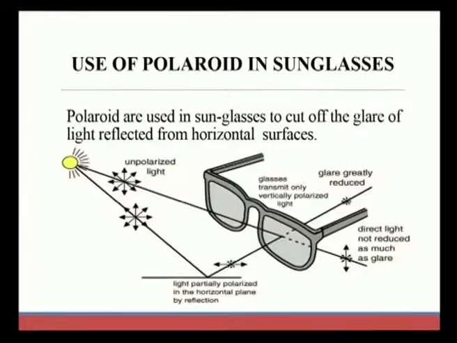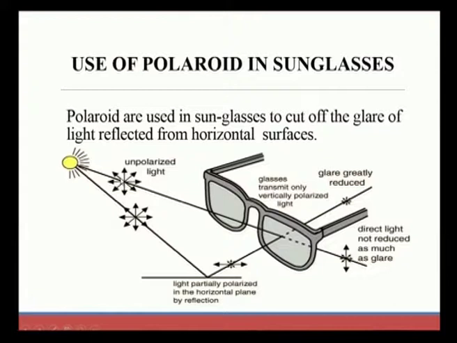So, now we are going to study the uses of Polaroid. We know the working and the applications of Polaroid. Now we are going to see how the Polaroid will be used. The most widely used application is sunglasses. Polaroids are used in sunglasses to cut off the glare of light that is reflected from horizontal surfaces.